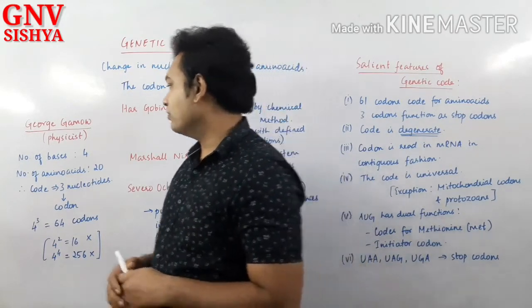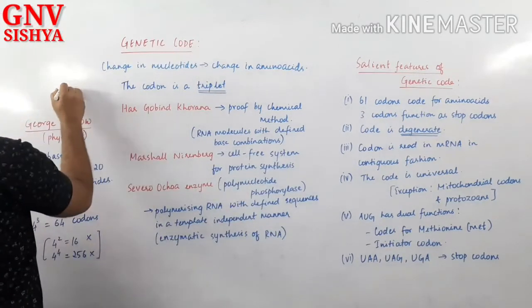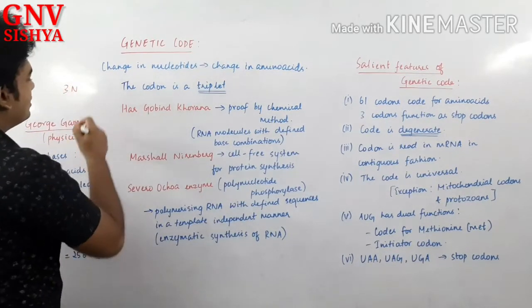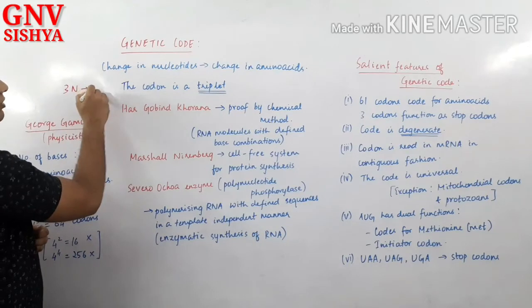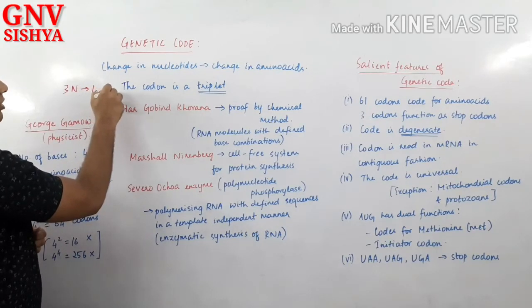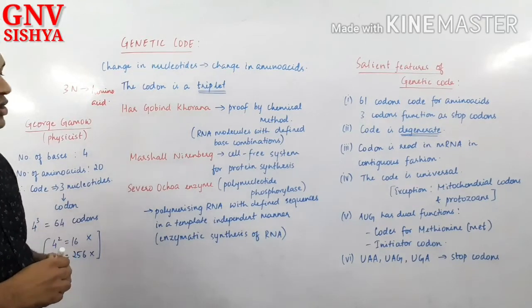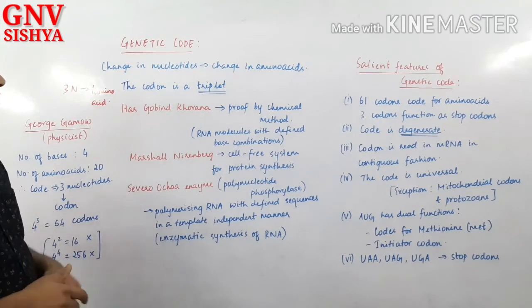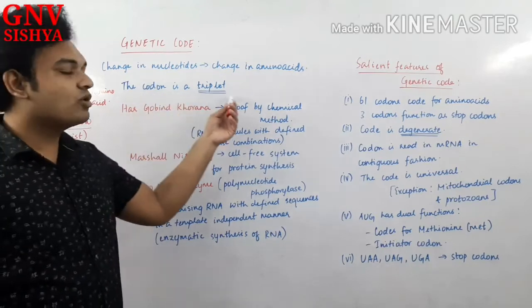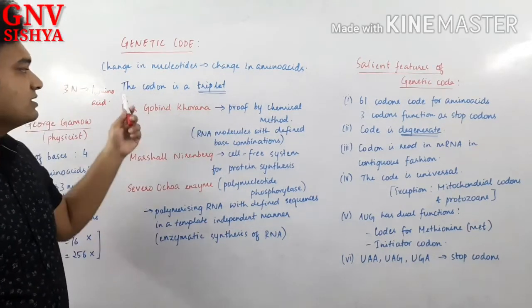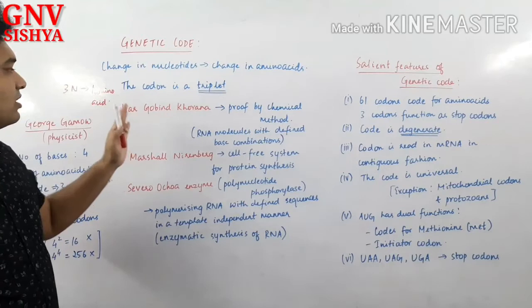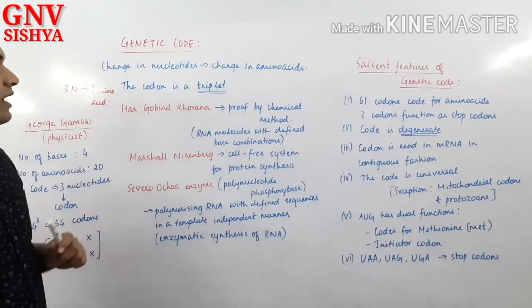So let me write it down over here. 3 nucleotides code for 1 amino acid. Very, very important: 3 nucleotides code for 1 amino acid. So finally, it was found that the codon is a triplet. The codon is a triplet. 3 nucleotides code for 1 amino acid.